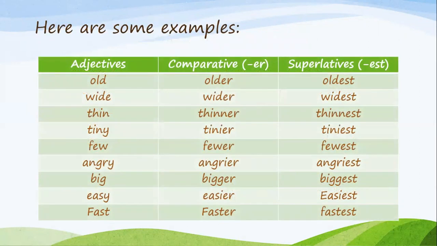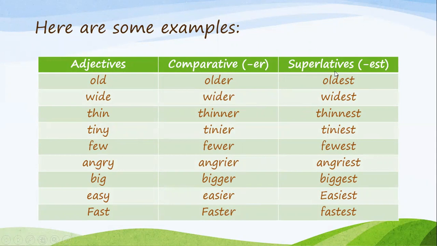Now here are some examples of comparative and superlative form. We have the adjectives in the first column, the comparatives in the middle column, and the superlatives in the last column. Now notice that every single adjective in the comparative column ends with ER.